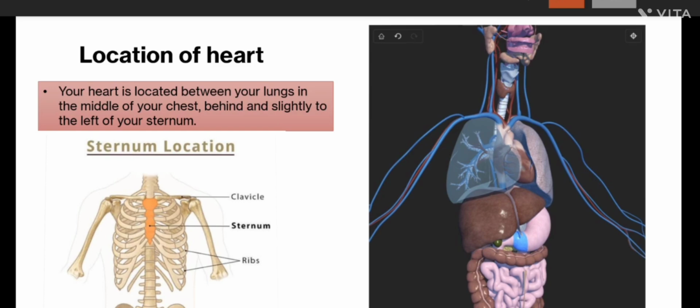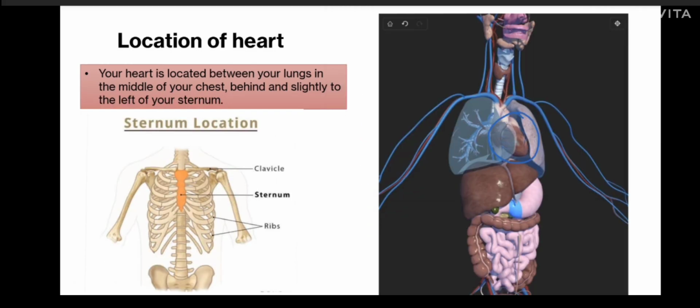See here, if we want to see the location of heart, the heart is located between your lungs, in the middle of your chest, behind and slightly left of your sternum. Okay, it is located in the middle of the chest, behind the sternum bone. Okay, what is this? This is your sternum. Behind this sternum and slightly to the left, your heart is located. Okay, means we can say that heart is located here.